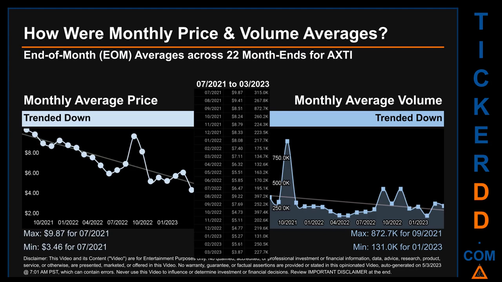The maximum end of month average price was $9.87 for 07-2021 while the minimum was $3.46 for 07-2021. Looking at volume, 09-2021 and 01-2023 respectively saw the highest and lowest monthly average volume at 872.7 thousand and 131,000.